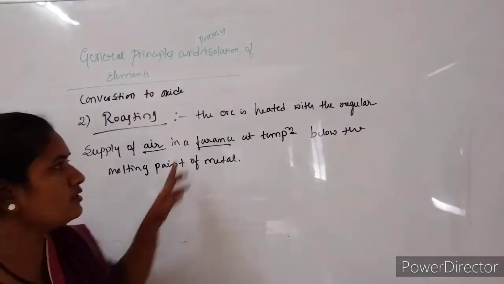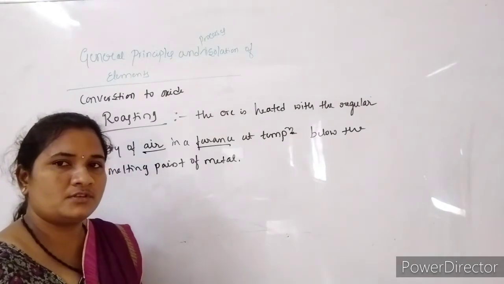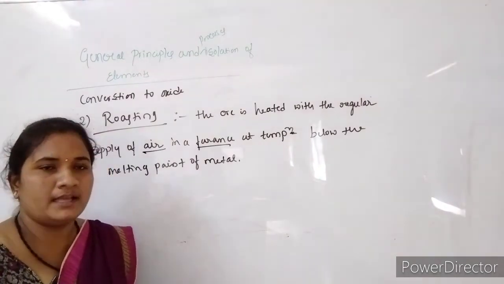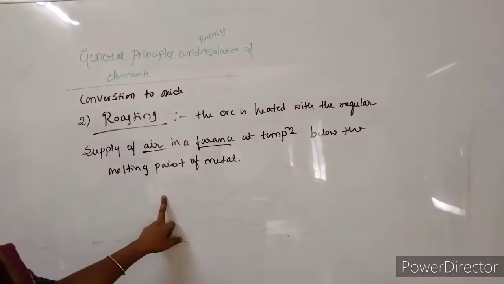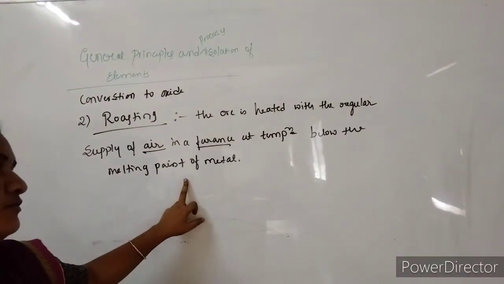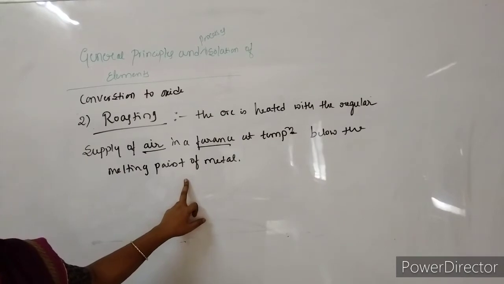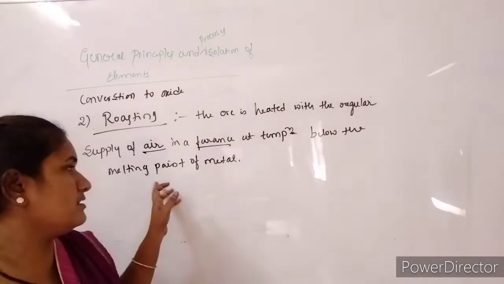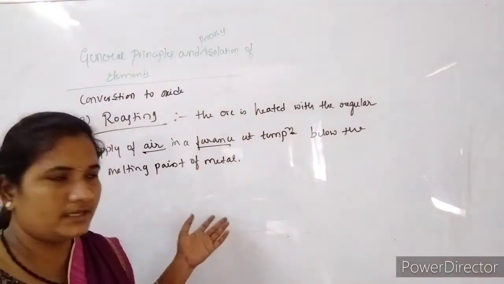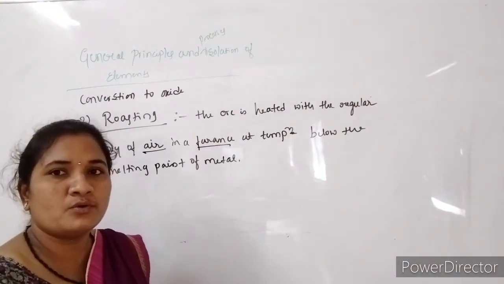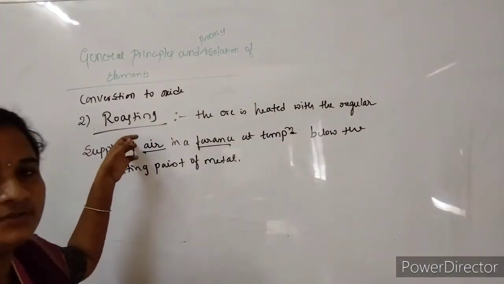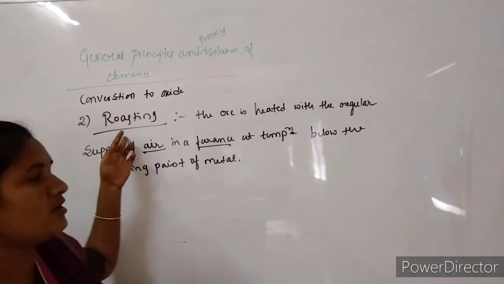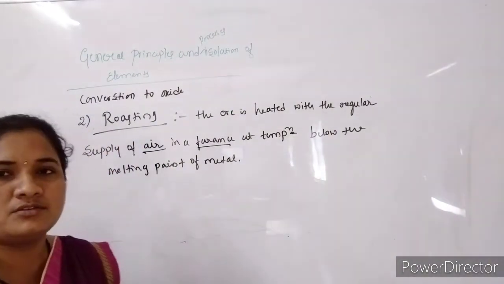But here we heat the concentrated ore in a furnace with continuous supply of air, maintaining a temperature below the melting point of the metal. Examples are zinc sulfide, lead sulfide and carbon disulfide. So sulfide ores can be converted into their corresponding oxides by using the roasting method.